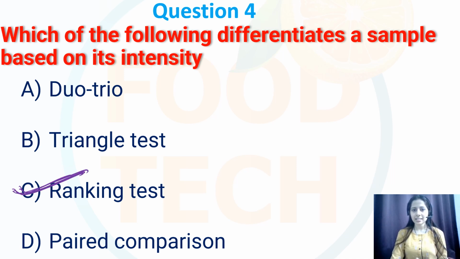In the ranking test, the samples are presented to participants who then rank them based on their intensities or other specified attributes.